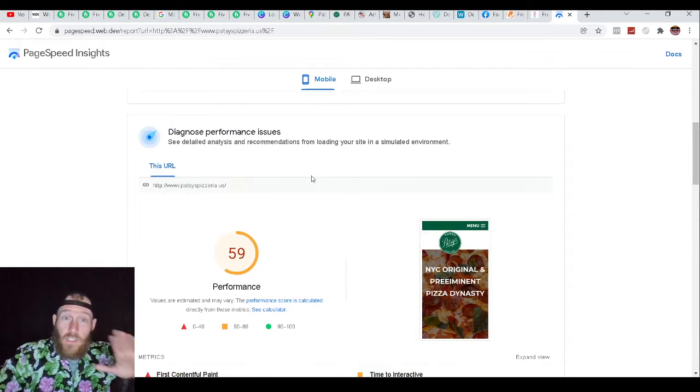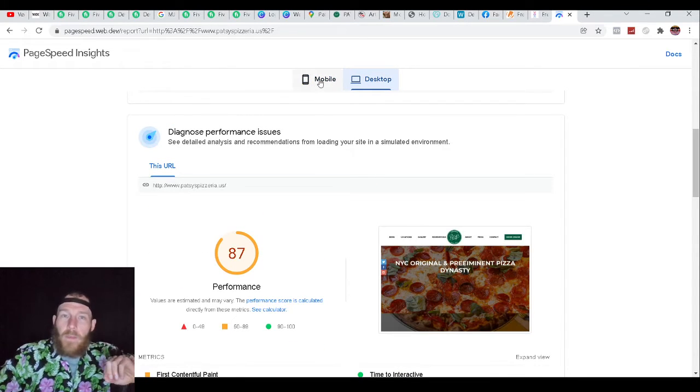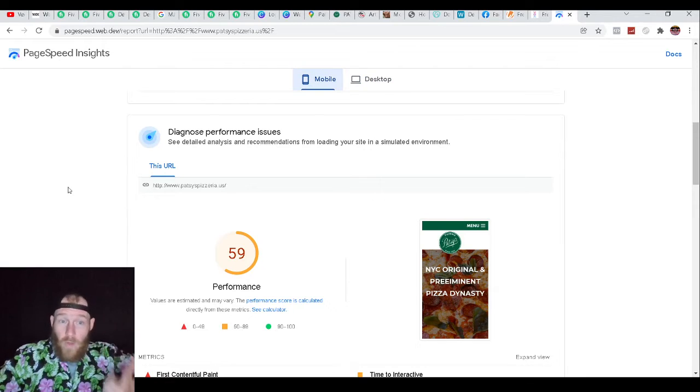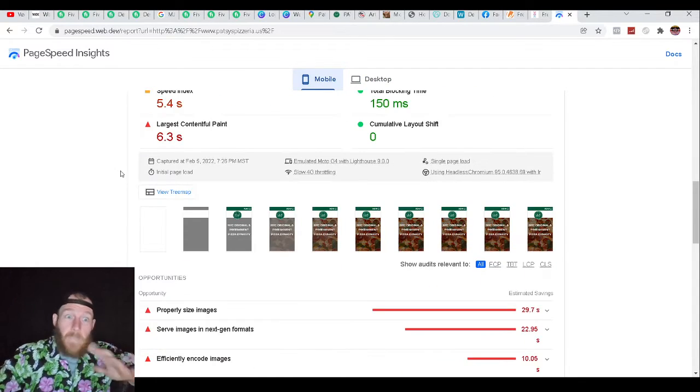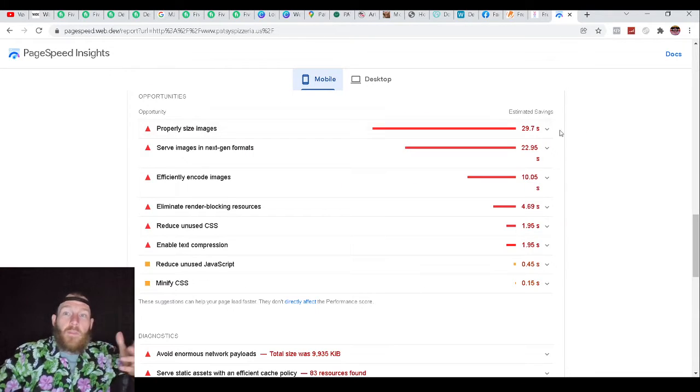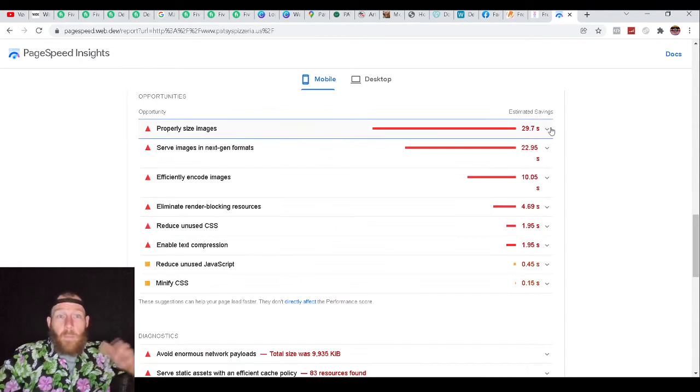And oh, actually, this is really, really good. They're scoring in the green, not quite. They're a couple points away from green, but usually people are in red. These are in orange, which is really good actually. So eat my own words for this. But they can actually have more speed if they had properly sized images, which is shrinking the images.